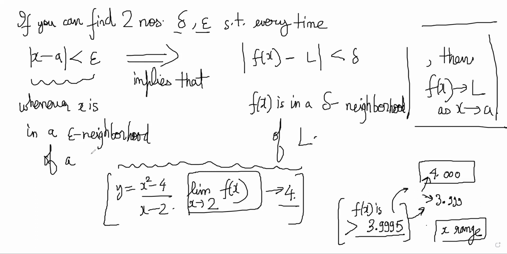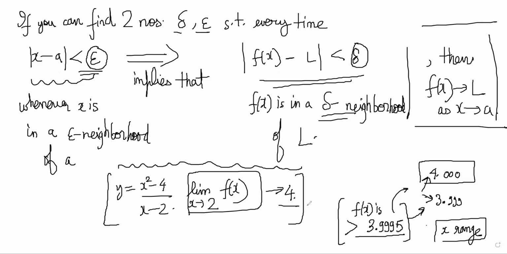So that is what this statement is saying, that no matter what challenge someone gives you, like this number, can you make your limit closer to the L value by some 0.1%? Is it so close also? Can you prove that it is going to be so close? And this is your response, that yes, I can find a neighborhood of a such that f(x) will be in that epsilon neighborhood, right?